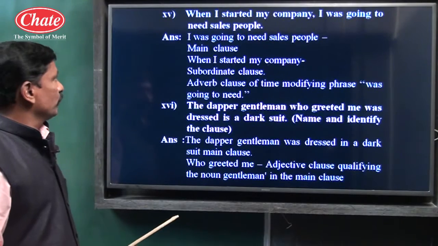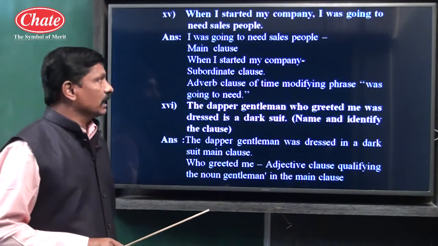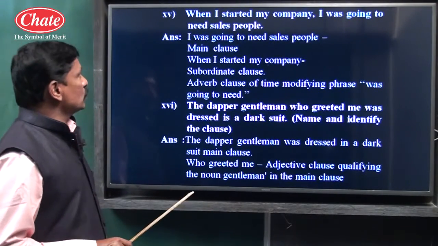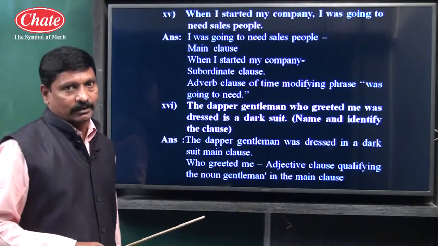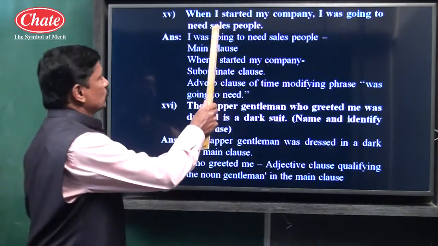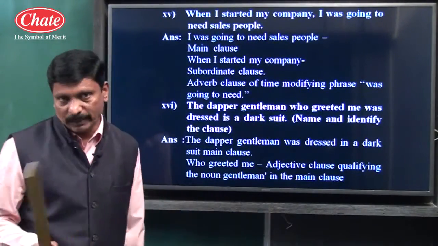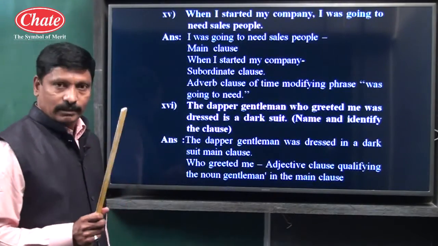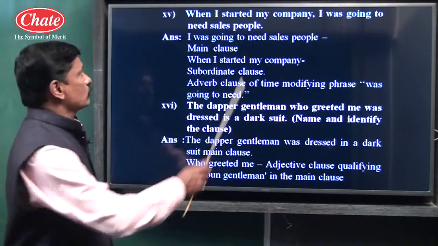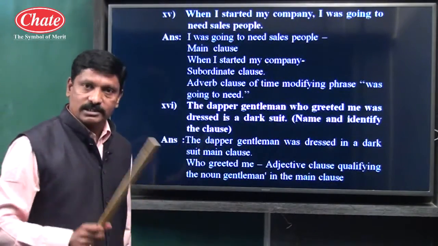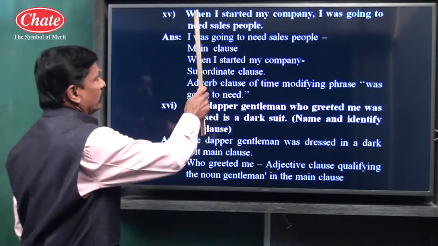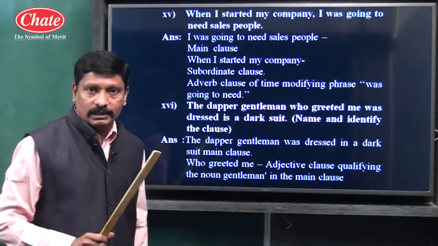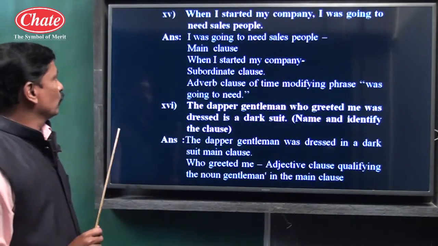Example number 15. When I started my company, I was going to need sales people. See, children, I was going to need sales people, main clause. And when I started my company, subordinate adverb clause of time, because when suggests a time and from when up to company does the work of an adverb.